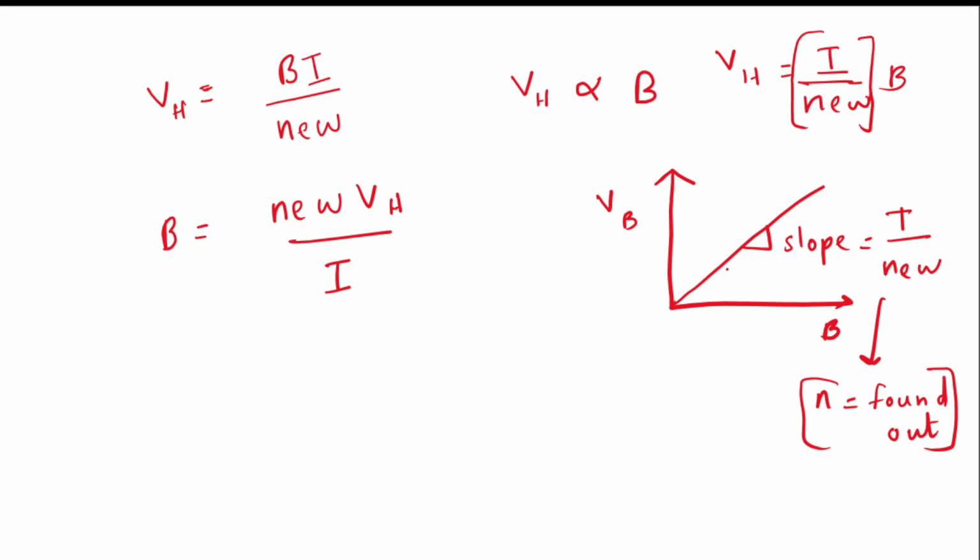By measuring the Hall voltage at different magnetic fields, the slope is equal to current by NEW. Then from the slope, we can get N. When we get this N, it can be used for calculating the magnetic field for a particular Hall voltage. So just put in the values and you will get the magnetic field.